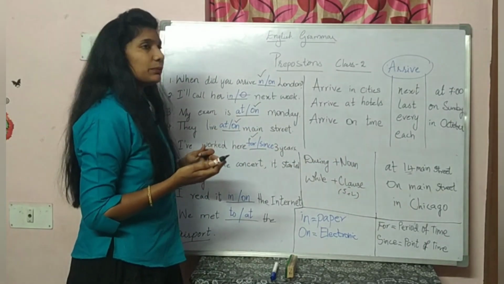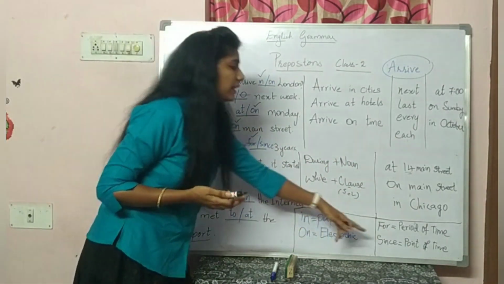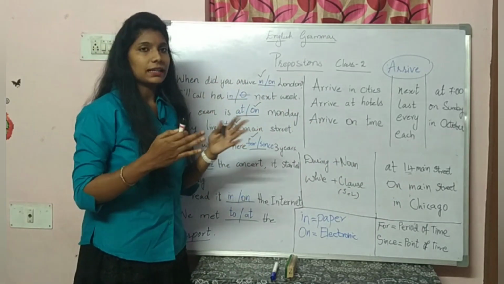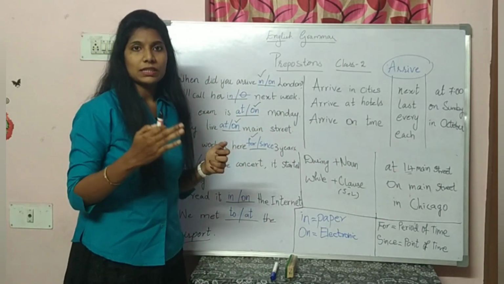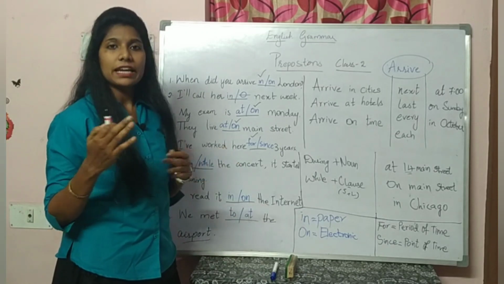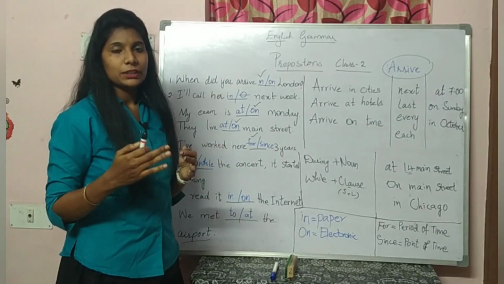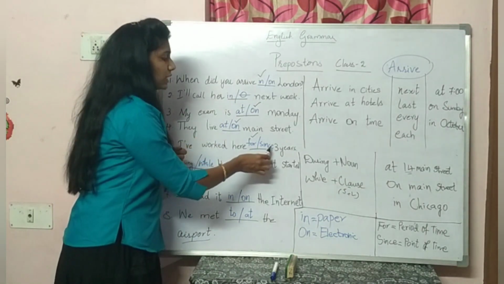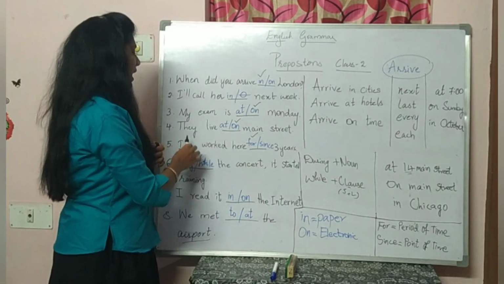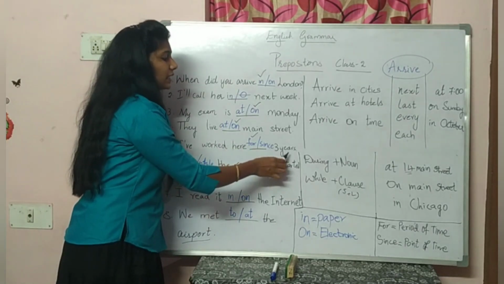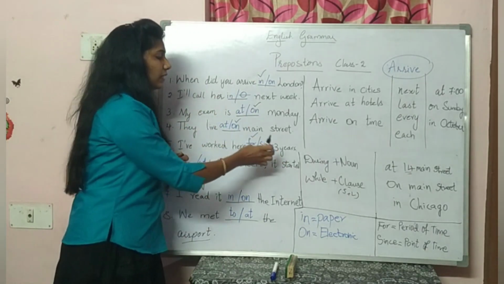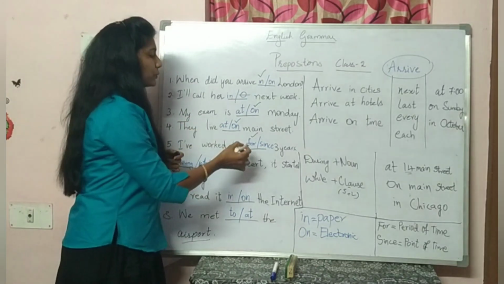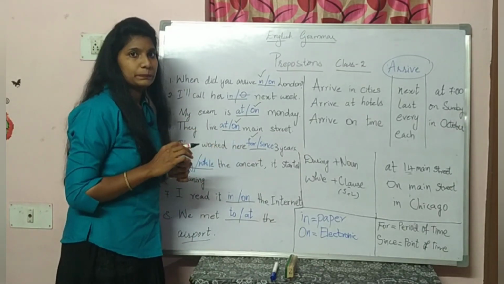Where I have to use since, it means a point of time, where a particular point of time is starting, like since 2007, since 1947, since 2021. In this case I'm going to use the preposition since. But here I have worked here for 3 years. There is a countable number here, a particular number. In that case I am simply using the preposition for.